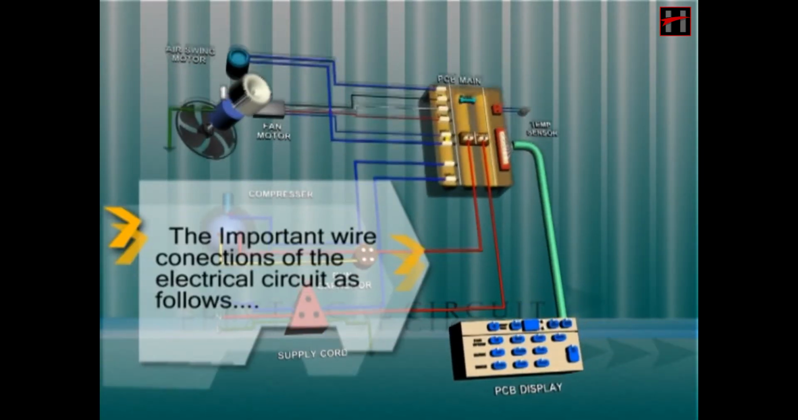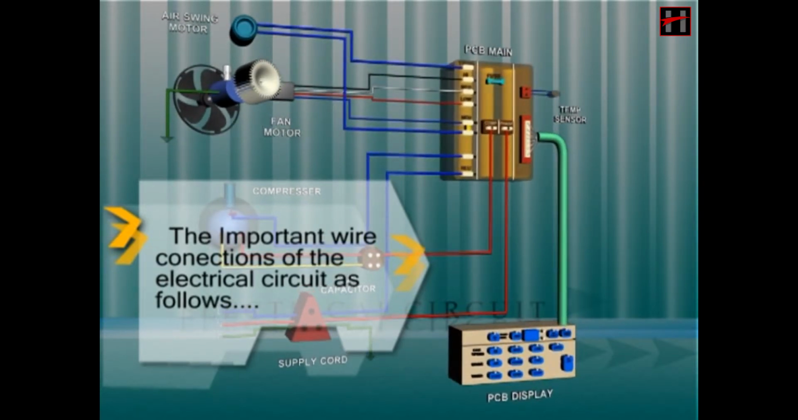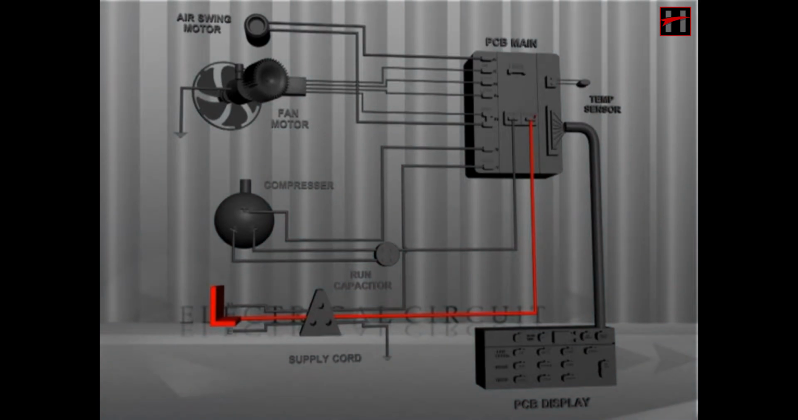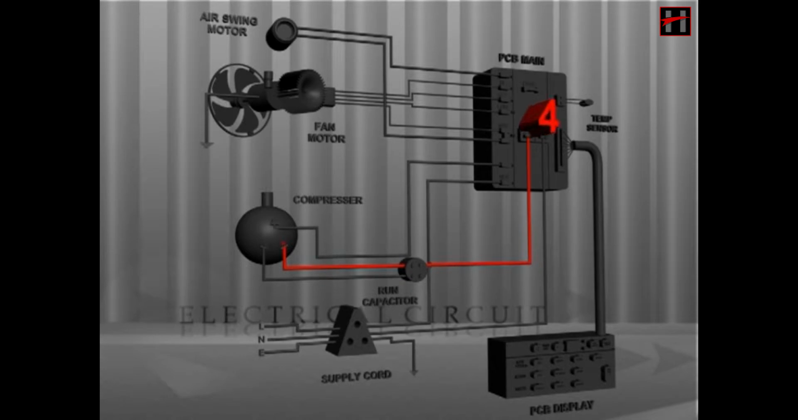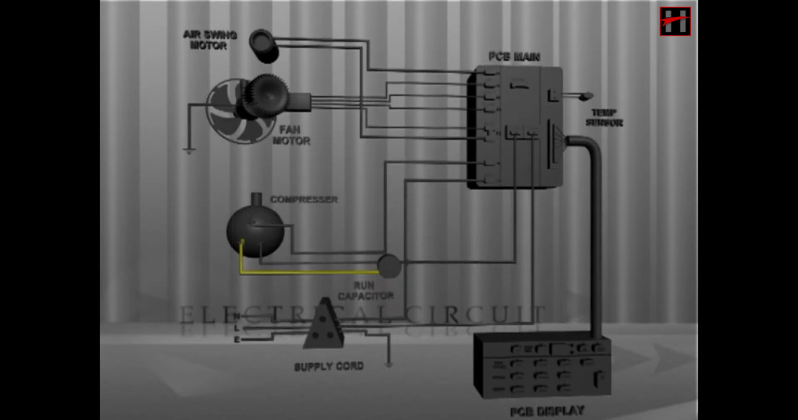The important wire connections in this diagram are as follows. 1. The live wire L goes to the terminal 3 of the relay in PCB main. 2. The live wire returns from the relay terminal 4 to the running terminal R of the compressor through the run capacitor. 3. The yellow wire from the run capacitor goes into the starting terminal S of the compressor.